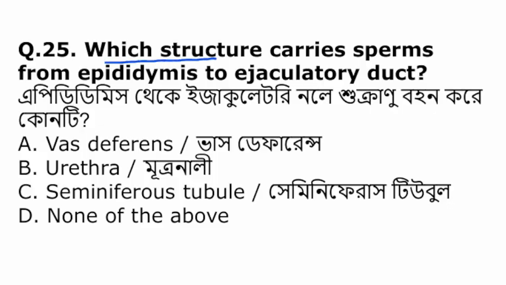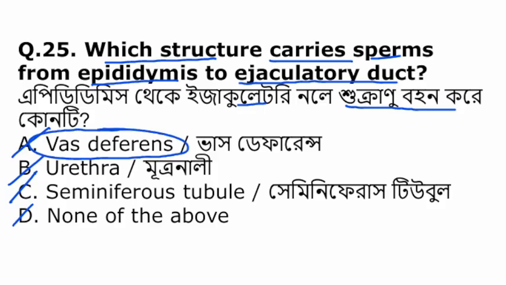Which structure carries sperms from epididymis to ejaculatory duct? Vas deferens, urethra, seminiferous tubule, or none of the above. So among them, the vas deferens carries the sperm from epididymis to the ejaculatory duct in human.